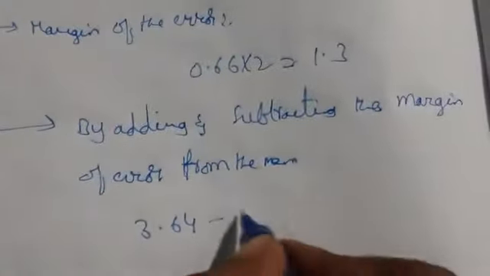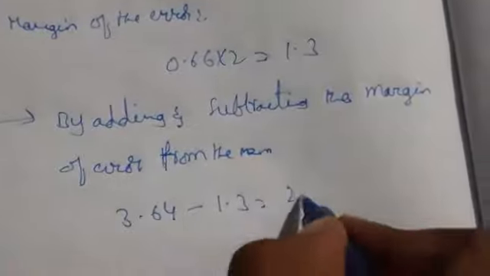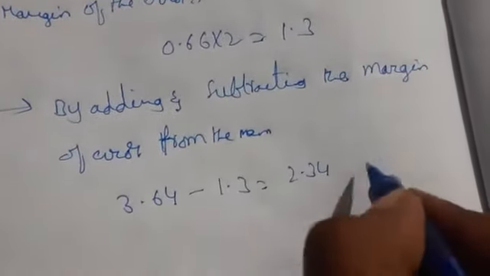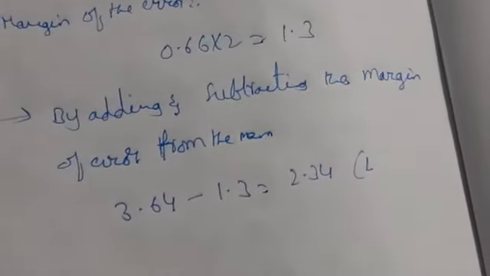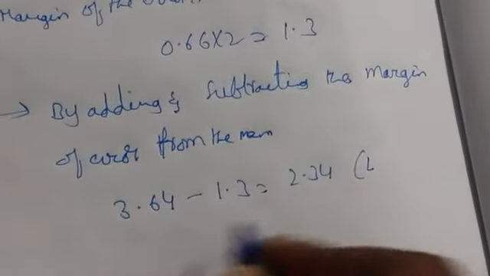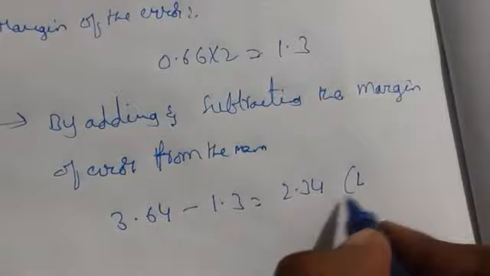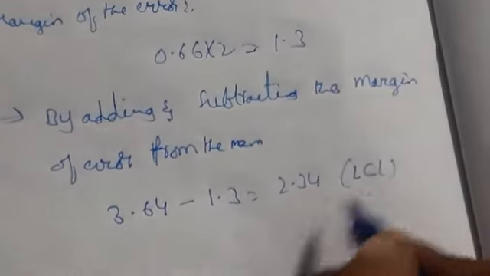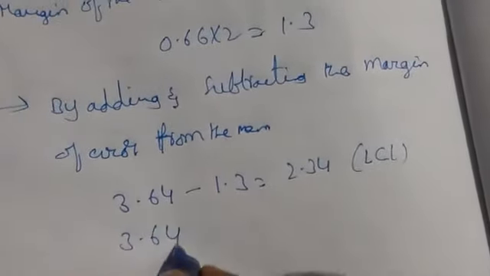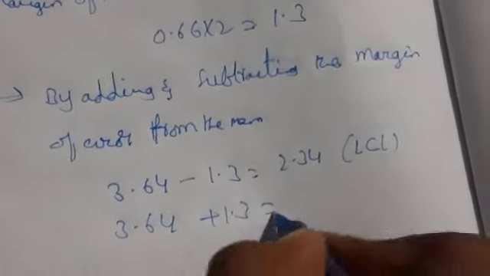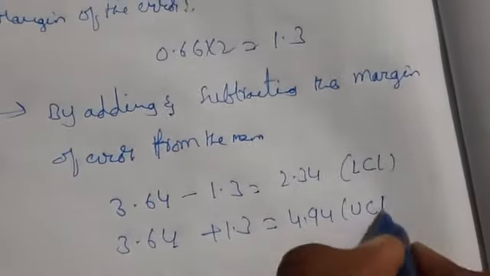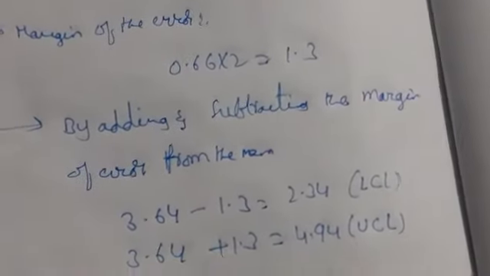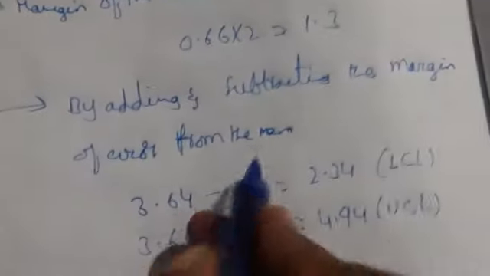If you subtract 1.3 from it, you get 2.34, which is the lower confidence limit. If you add it, you get 4.94, which is the upper confidence limit.